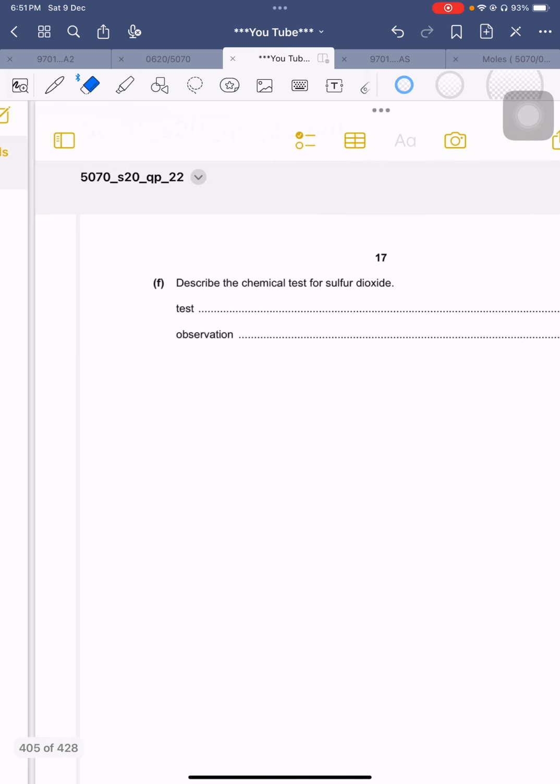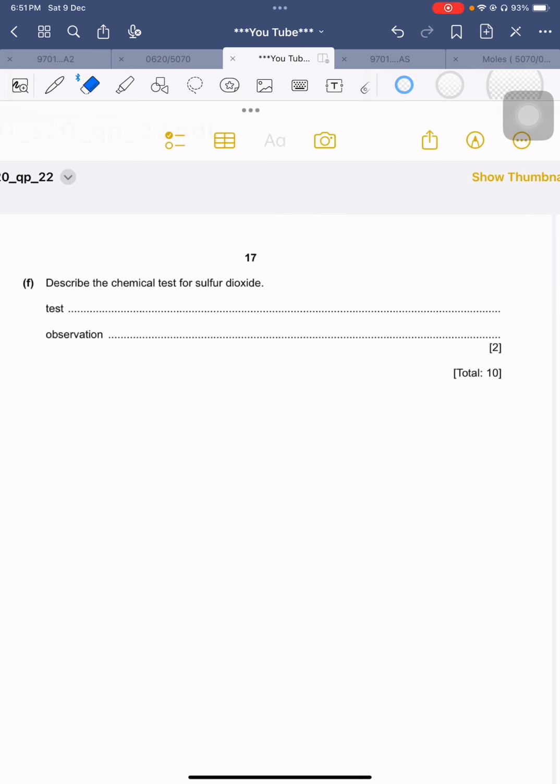I'm now changing the page, and it is the second part of this question. Basically, it is the F part of this question. So what is the question? Describe the chemical test for sulfur dioxide. This is for all those students who are done with the lab processes, gas collection, and tests for the identification of gases. I have done this in my video as well, so you might have studied from there. So it is the test and the observation. Guys, you can look at the 2 marks. So you cannot write test and observation in the same line. In one line, you have to mention the test you are going to perform, and in the other line, you must say this is my observation made from this test.